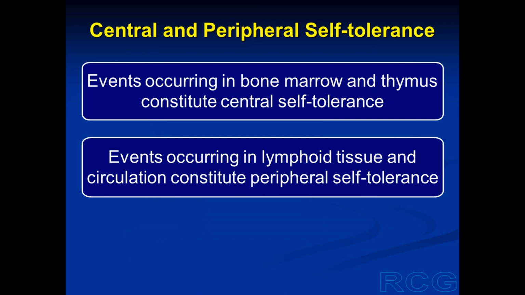This mechanism of self-tolerance is sometimes divided into central self-tolerance and peripheral self-tolerance. By central self-tolerance, we mean the events that occur in the bone marrow and thymus, where the cells are initially processed. And by peripheral self-tolerance, we mean the events that occur in lymphoid tissue or circulation, that is, when the B cells or the T cells reach the lymphoid tissue or circulation.